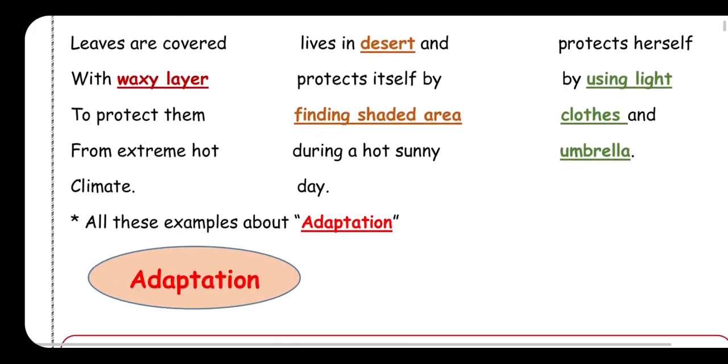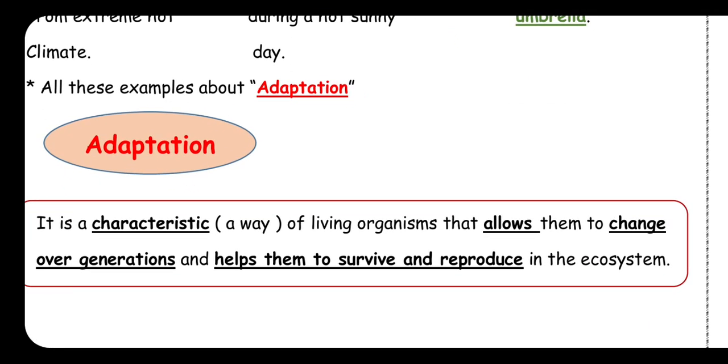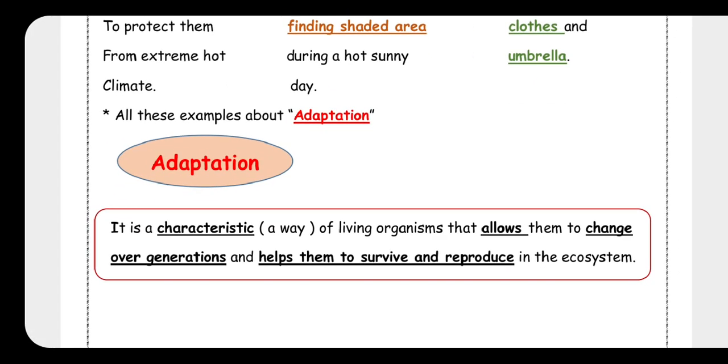So, what is the meaning of adaptation? It means a characteristic or a way or a property. It is a characteristic, way, or property of living organisms that allows them to change over generations and helps them survive and reproduce in the ecosystem or in the environment. What is the meaning of ecosystem?